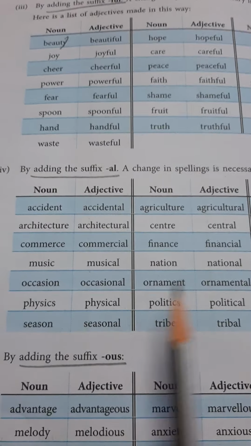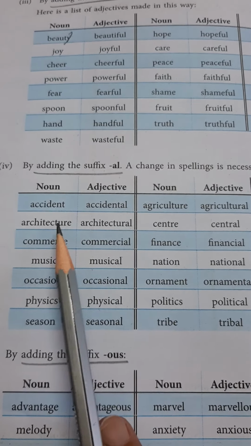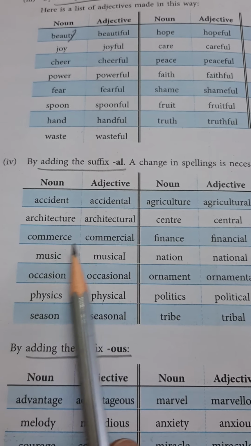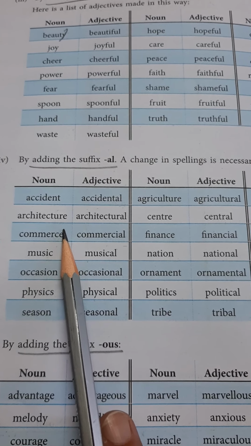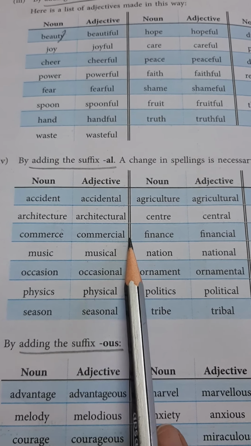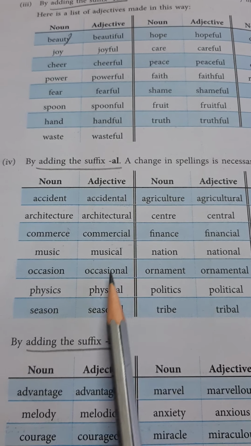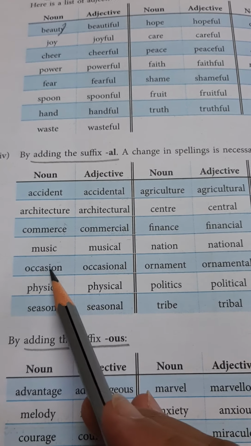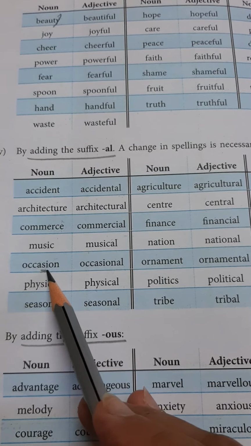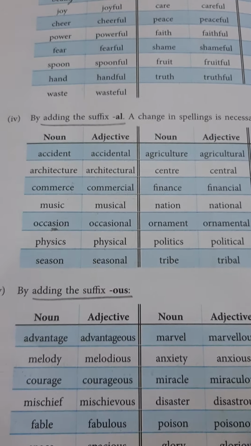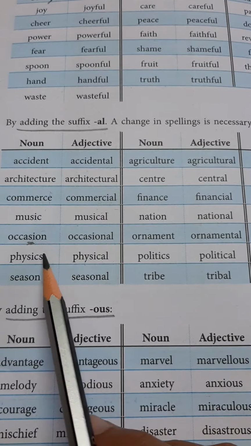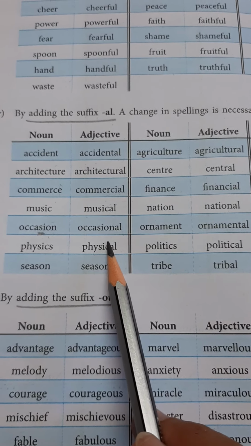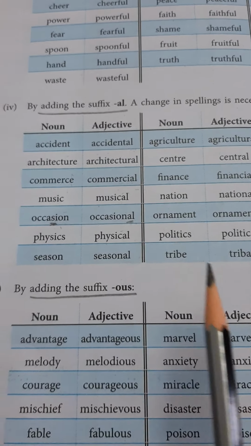Also we can make adjectives from nouns by adding suffix al, like accident, accidental, al we are adding at the end. Commerce, commercial. Here we'll cut this e and we'll add ial so that it will become an adjective, commercial. Music, musical. Occasion, occasional. See the spelling of occasion, always single s is there. Students and even adults mostly spell this word wrong. So note down the spelling. Occasion is occasion, and if we make it an adjective, then we have to just add al at the end.